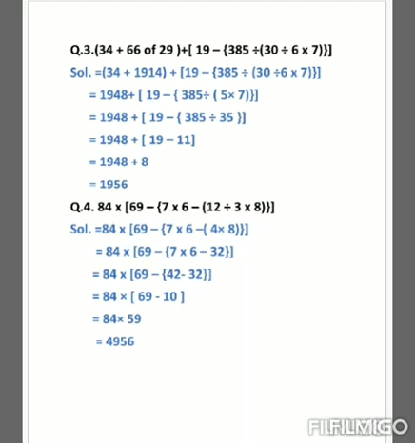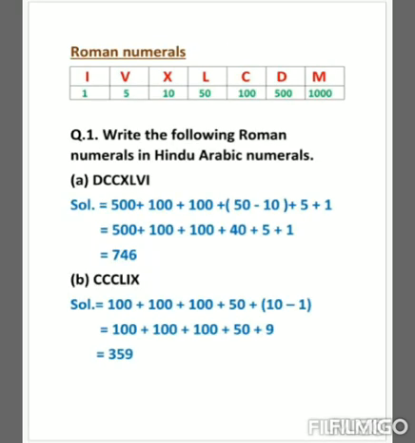Now we have big bracket. We will solve it. We have subtraction in it. So 69 minus 10, that is equals to 59. Now we have 84 multiplied by 59, that is equals to 4956. Now we will revise Roman numerals.